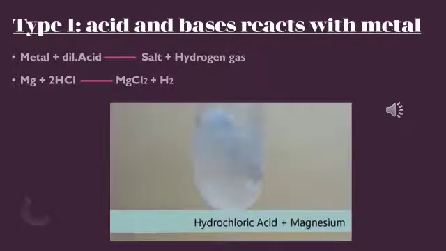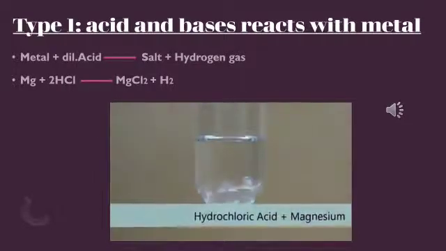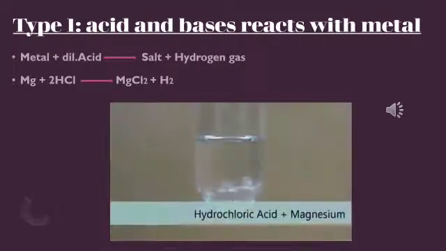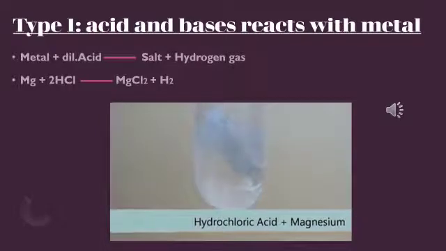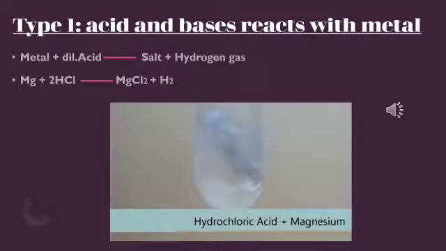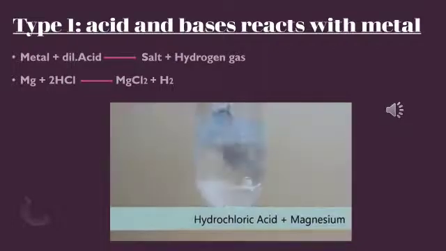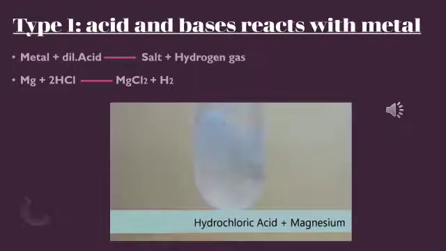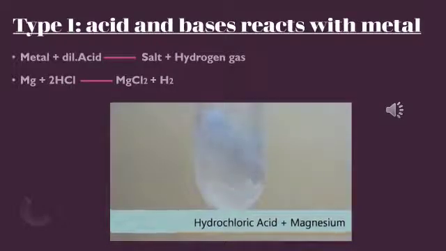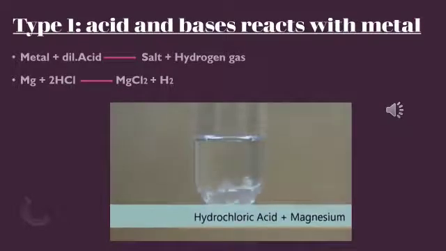And these metals have a tendency to displace hydrogen. So it is a kind of displacement reaction that we have studied in chapter 1, chemical reactions and equations, right? And especially here it is a single displacement reaction. Whenever the reaction happens, the gas burns and gives a pop sound and extinguishes the burning splinter. And it is a colorless and odorless gas. So this is about acids reacting with metals.